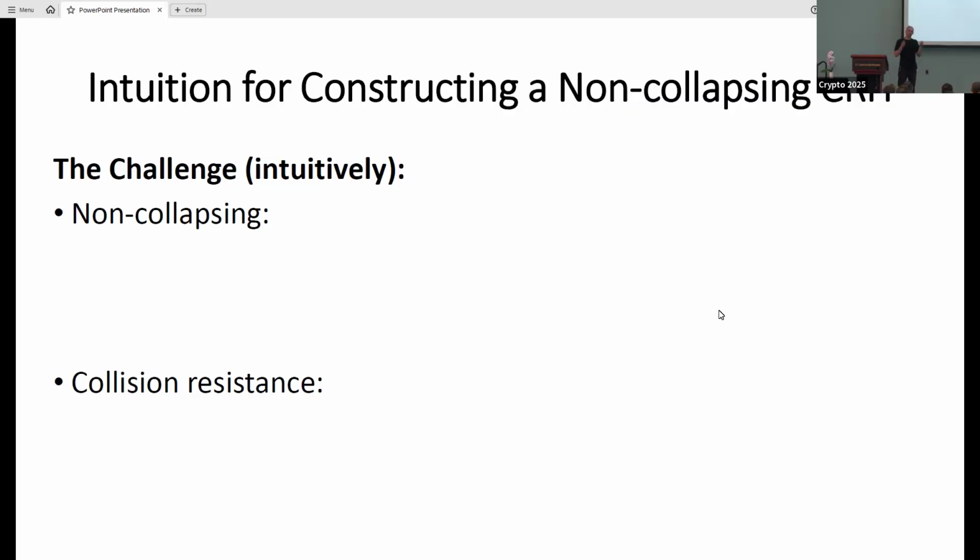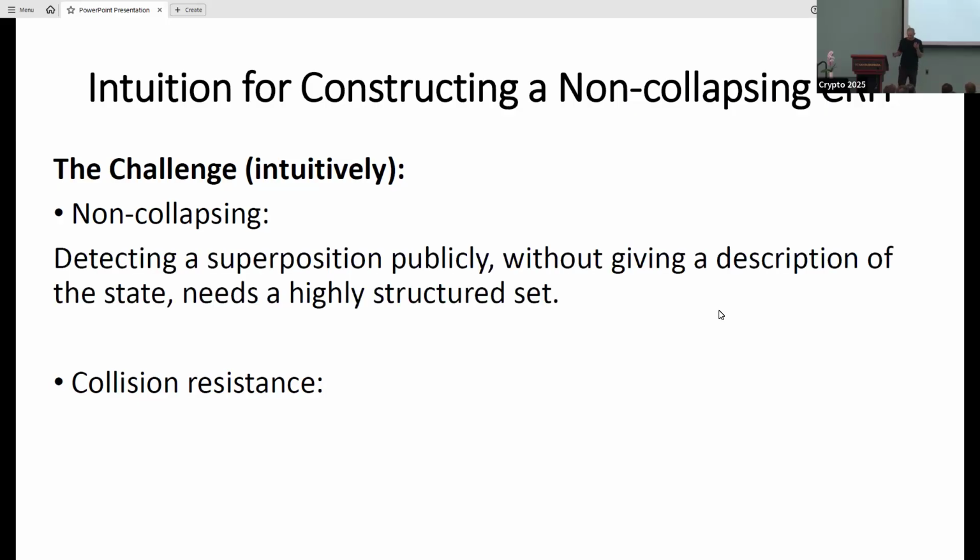The point is that the challenge, if you want non-collapsing, what we really want to do is to publicly verify a quantum state without revealing the description of the quantum state. Why? Because my quantum state is going to be this superposition over all of the pre-images to some y in H. And the description of this state in particular includes the subset, and the subset includes the collision. So I must be able to verify this quantum state publicly without telling you what it looks like.